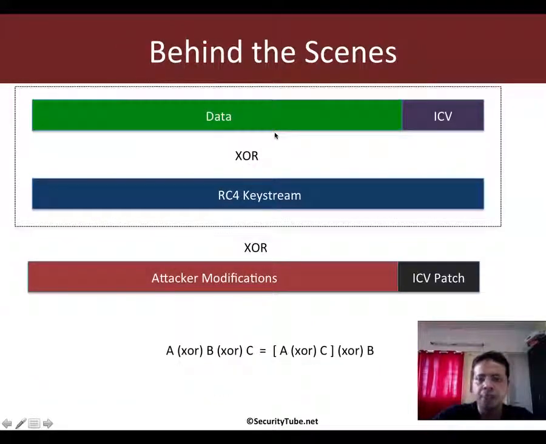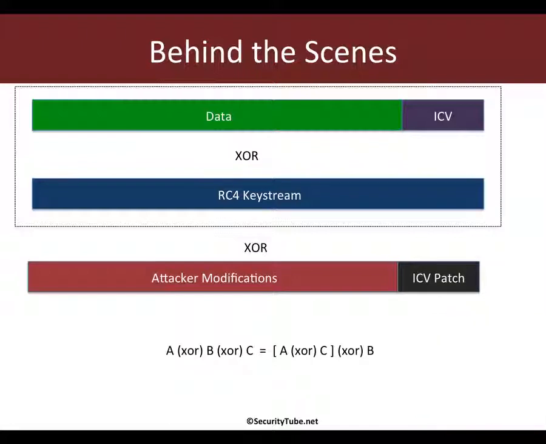So to break it up, if you want to visualize what is really happening behind the scenes, our original encrypted packet was the plain text data along with the ICV for the plain text, XORed with the RC4 key stream, right? Now, we are XORing this encrypted packet with the attacker modification and the ICV patch.